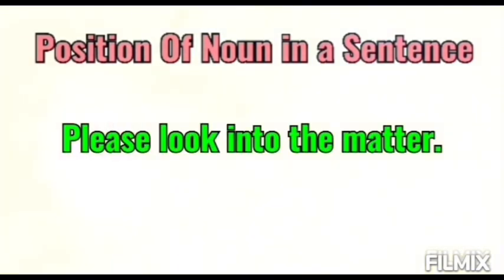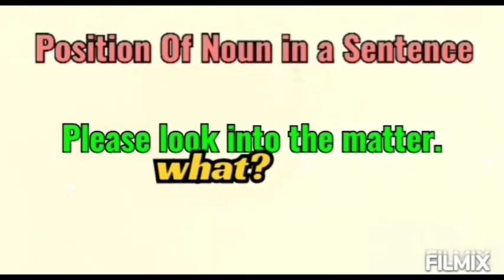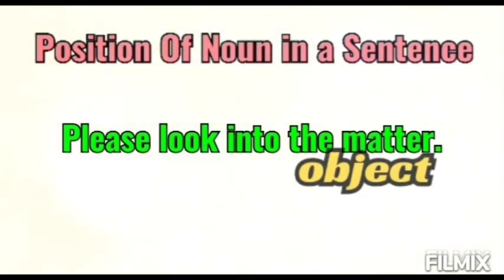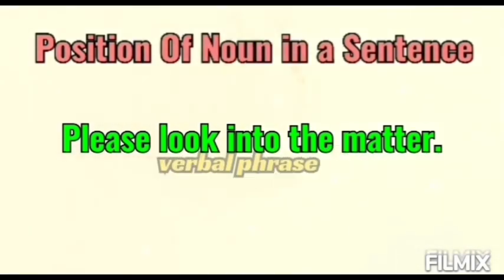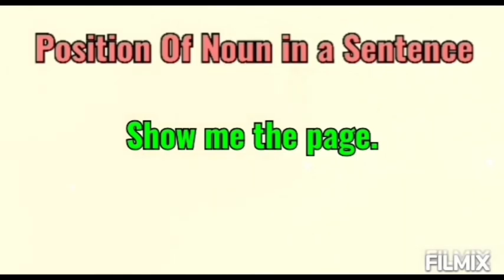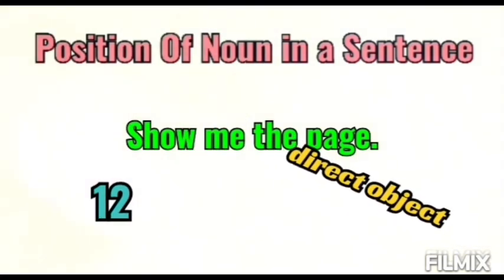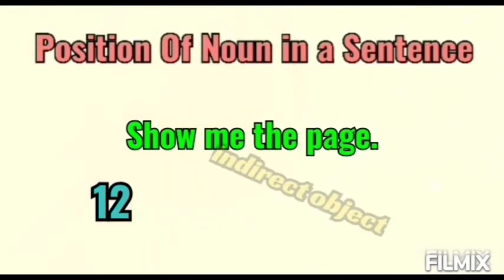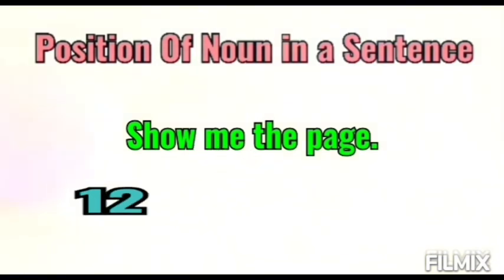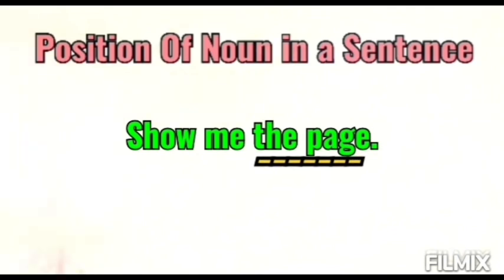Please look into the matter. So please look, but what to look into? The matter. So the matter is the object of this verbal phrase look into, right? Show me the page. What to show me? The page. Who to show the page? Me. You are getting two objects here. Me, the indirect object, and the page, the direct object.